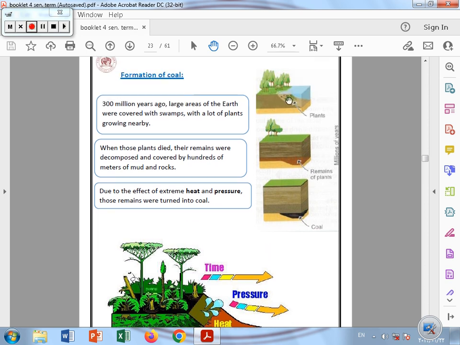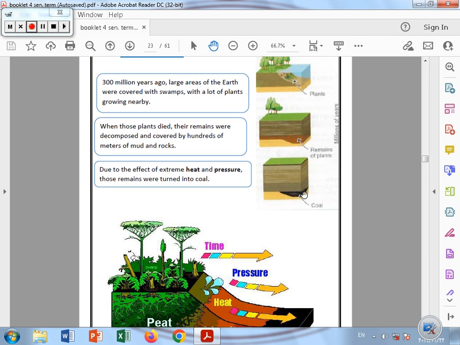If the plant dies, it goes down inside the soil. After that, the remains of the plant start to be decomposed and covered by hundreds of meters of mud and rocks, or different layers of the soil. Due to the effect of extreme heat and pressure on these remains, they turned into coal.